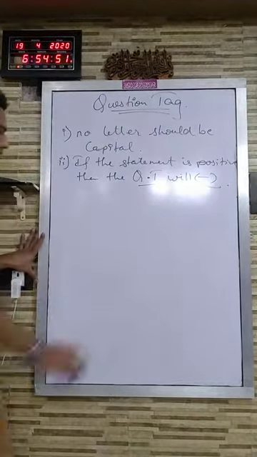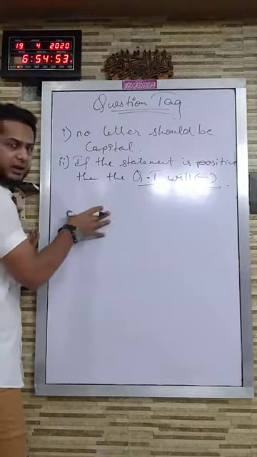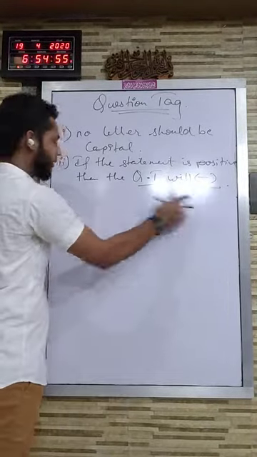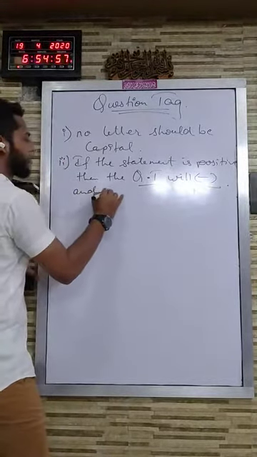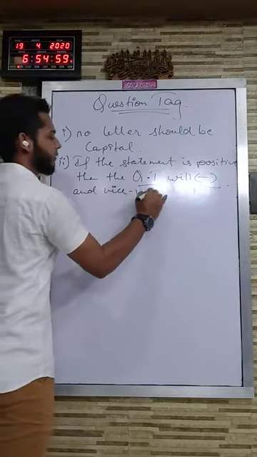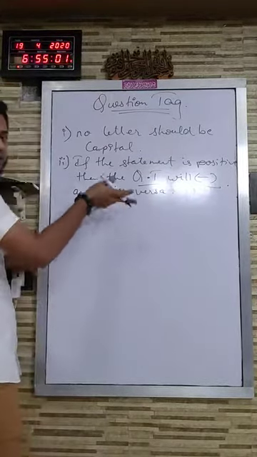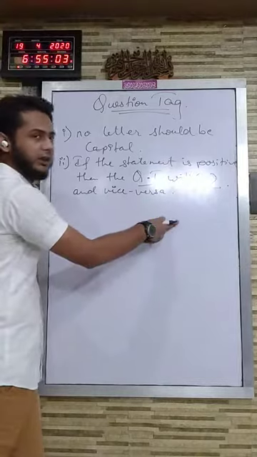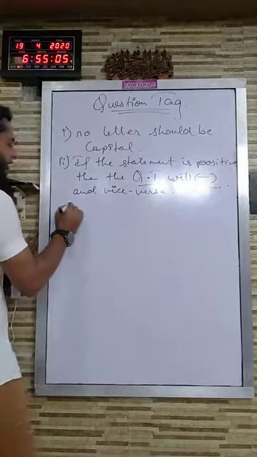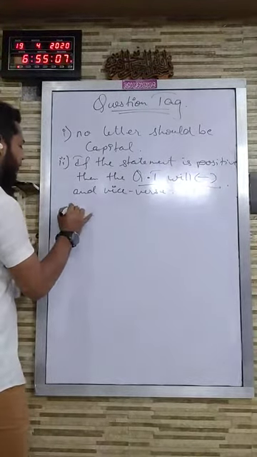Okay, if the sentence is positive, that is affirmative, the question tag will be negative, and vice versa. That is, if the sentence is negative, then the question tag will be positive. Let me give you one example of it, a short example.